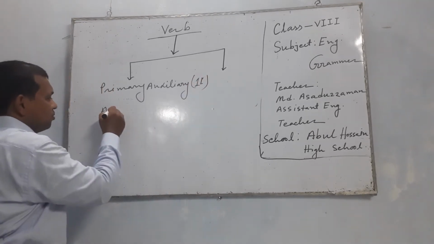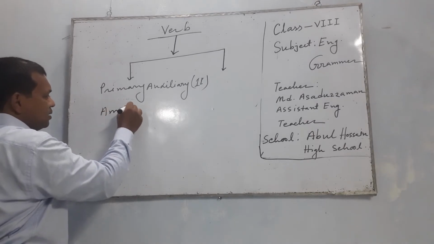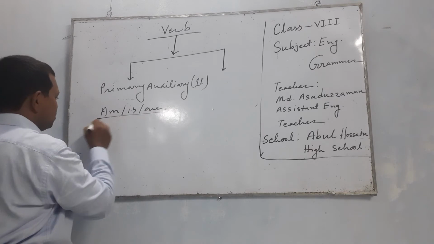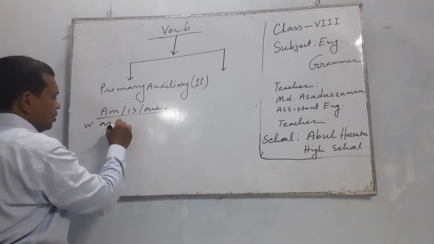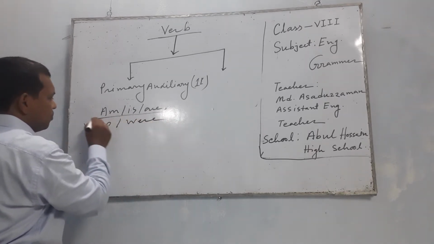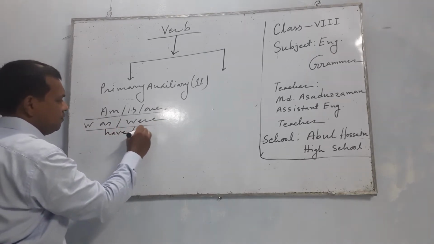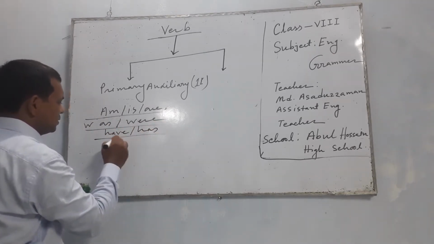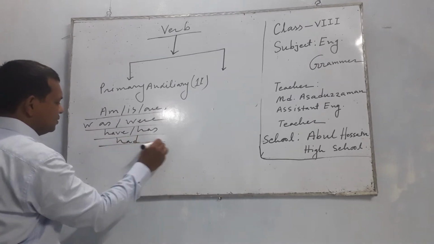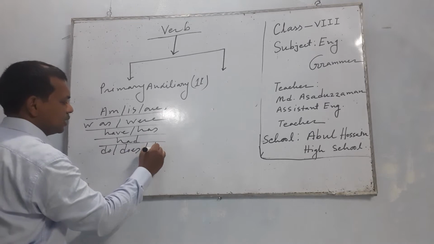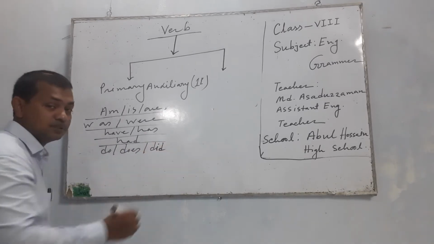Primary auxiliaries: am, is, are, was, were, have, has, had, do, does, and did.